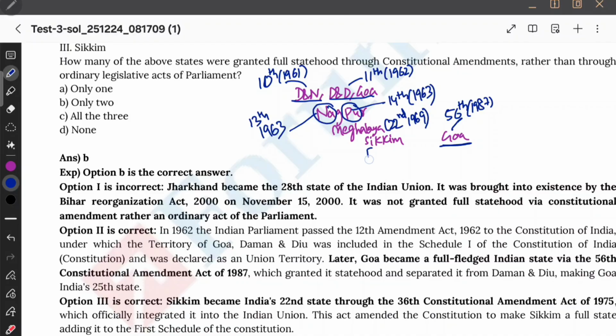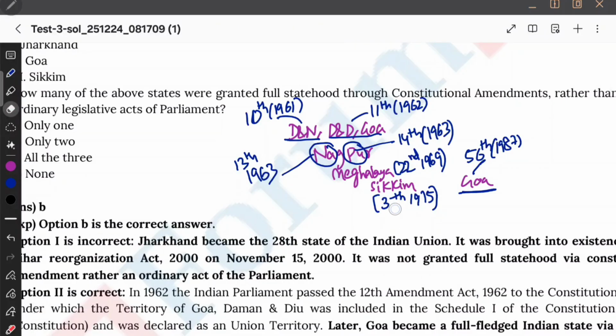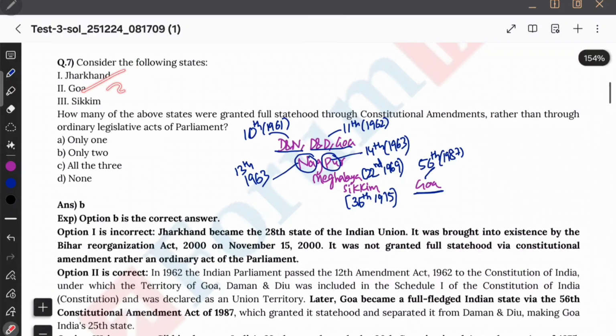Okay, and then we have Sikkim. It's easy to memorize, 35th Constitutional Amendment Act of 1975. I think it's 35 or 36. सब कुछ इतना परफेक्ट नहीं होगा, so it is 36th. Okay, 36th. And then this is what you need to know. Dadra and Nagar Haveli, Daman and Diu, Goa 10 and 11, Nagpur 13 and Puducherry 14. 1963 हो गया तो 1969 Meghalaya 22nd, and then Sikkim 36th CAA 1975, and Goa 56th Constitutional Amendment Act of 1987. Okay, so Sikkim and Goa, they are through Constitutional Amendment, but Jharkhand it's through what? It's through Legislative Act. Therefore only two.